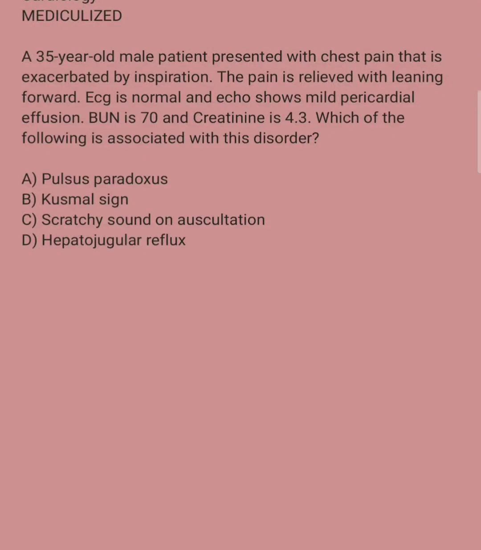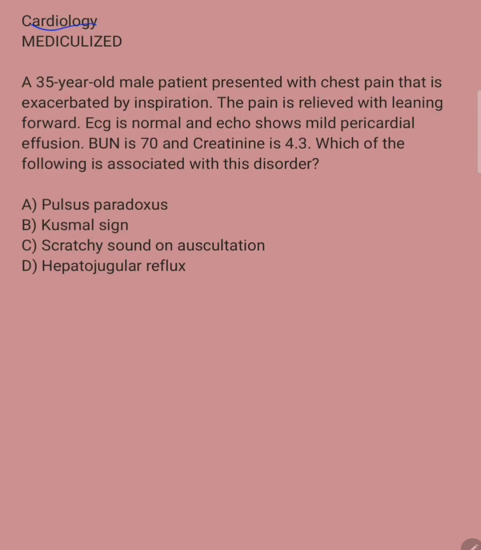So today we'll be talking about a cardiology question. A 35-year-old male patient presented with chest pain that is exacerbated by inspiration. So it's an inspiratory chest pain. The pain is relieved with leaning forward. ECG is normal. Echo shows mild pericardial effusion. BUN is high. Creatinine is also high. Which of the following is associated with this disorder?